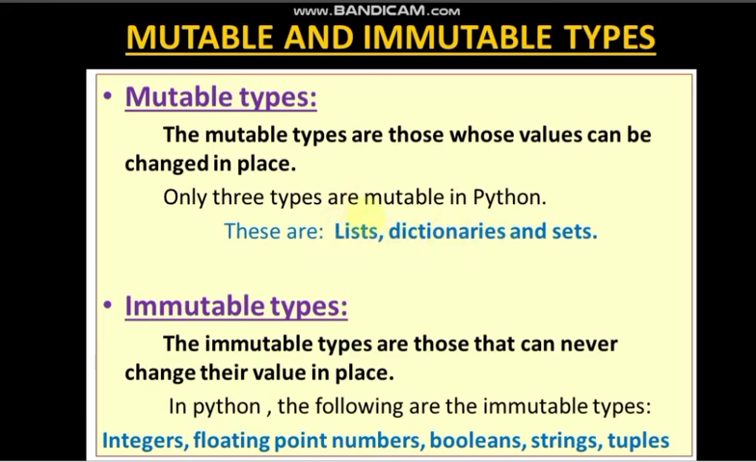A full chapter is there on lists and dictionaries, and in the following video sessions also we will be discussing these. And immutable data types are those that can never change their value in place. Integers, floating point numbers, booleans, strings and tuples come under immutable types. So remember, mutable types are those whose values we can change in place, and immutable types are those whose values we cannot change.